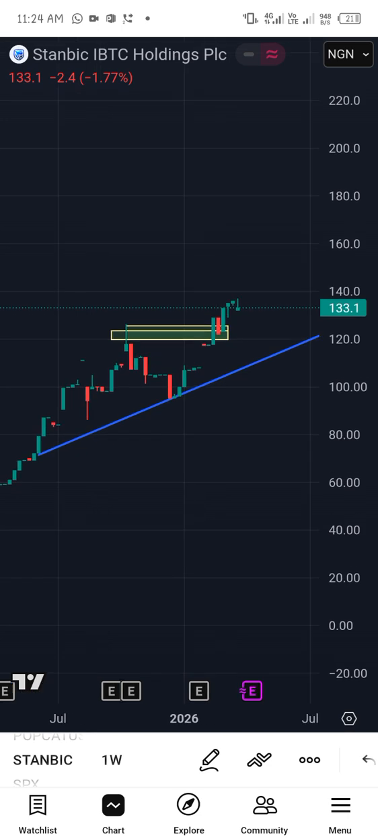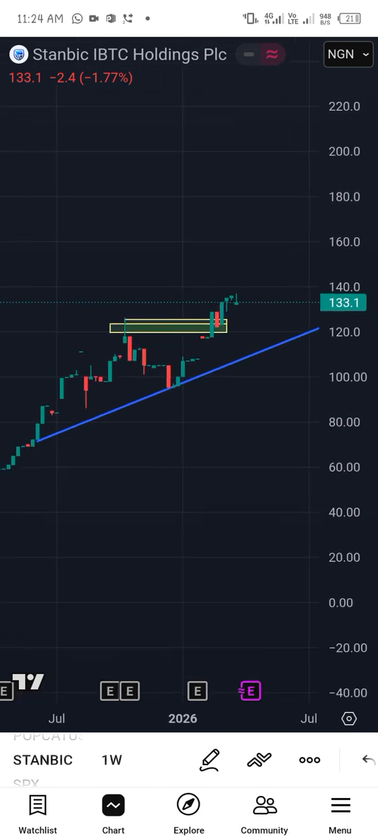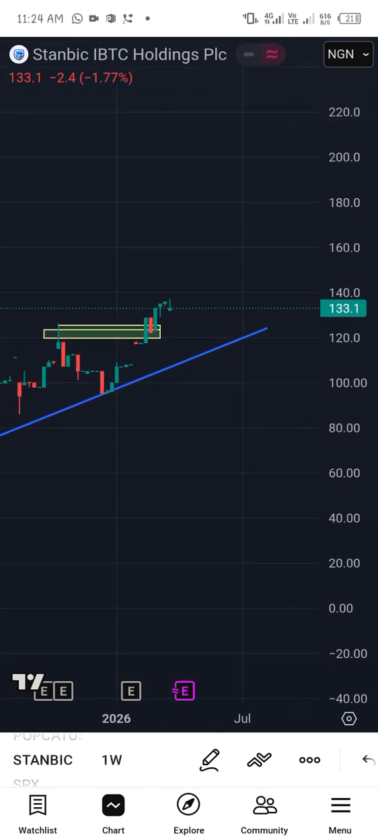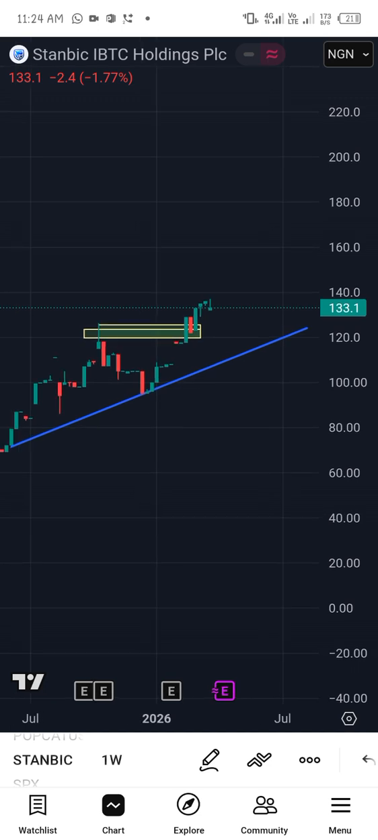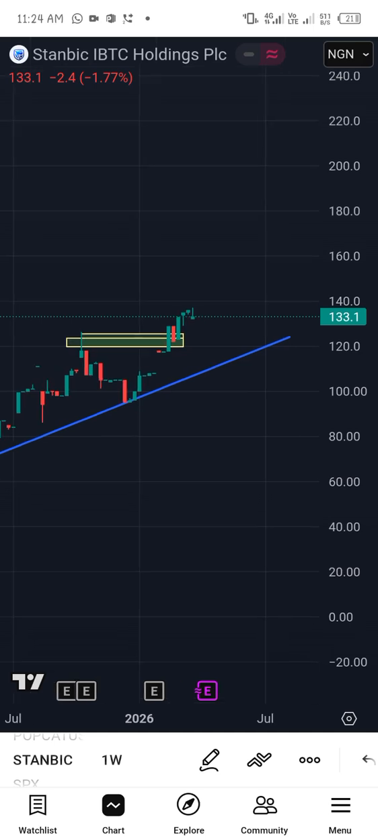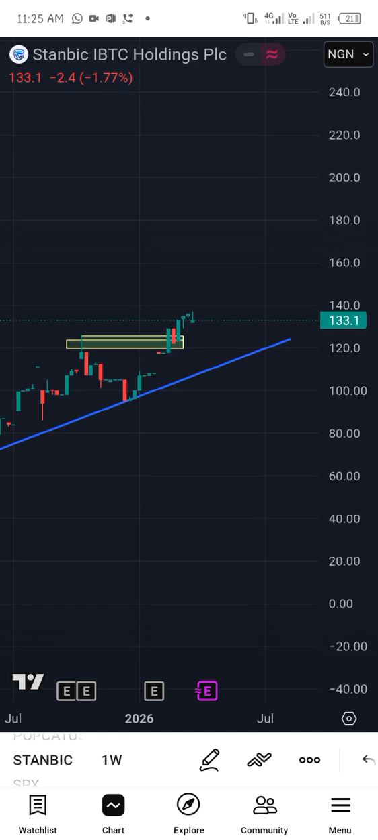If you check very well, you will find out that we had many touches, which is proving to us that this particular Stanbic Bank holding is going to go to the upside. So we are having a very, very serious move to the upside, which means that this is the best time to still invest into it. Currently Stanbic Bank is around 133 per share.